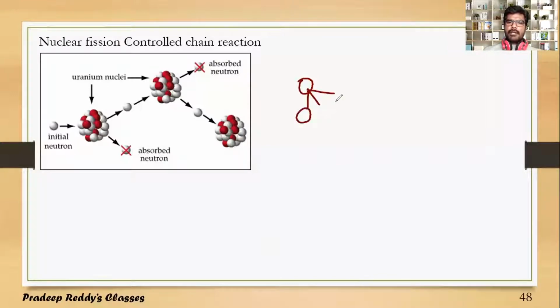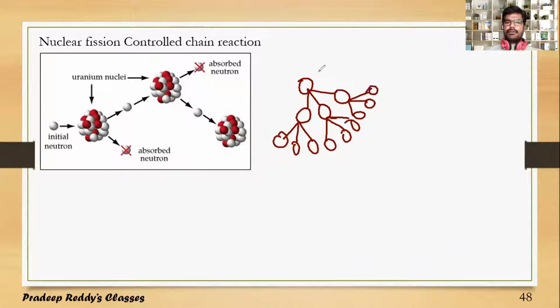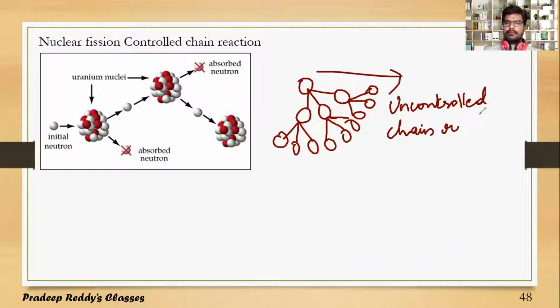These three neutrons will again initiate the process, releasing three neutrons each, and these three will initiate one more. This process goes on. This is uncontrolled chain reaction.